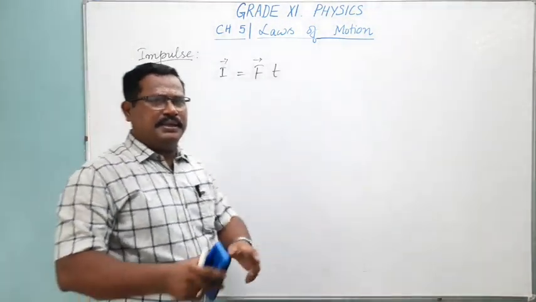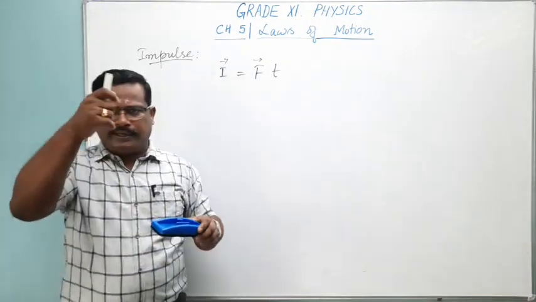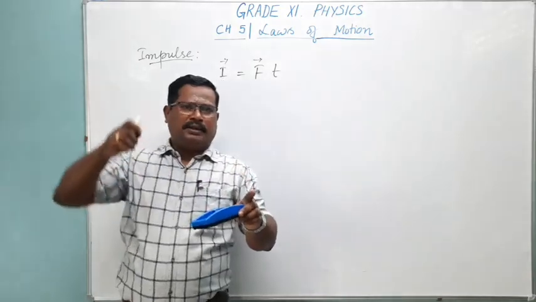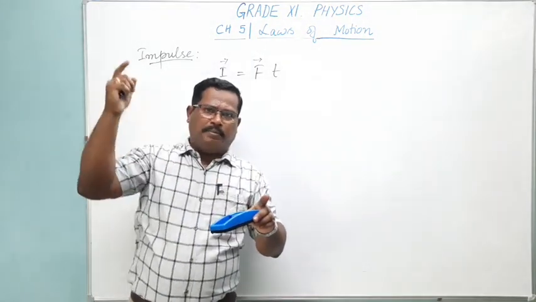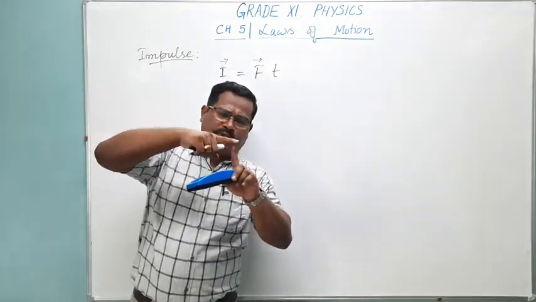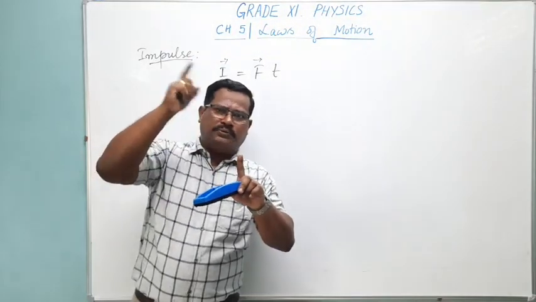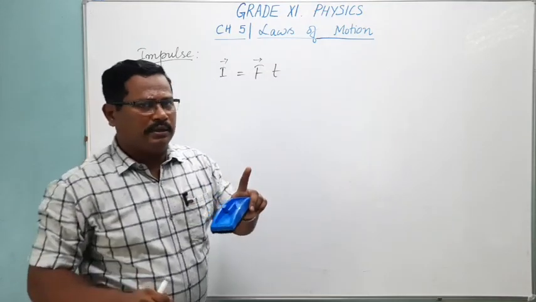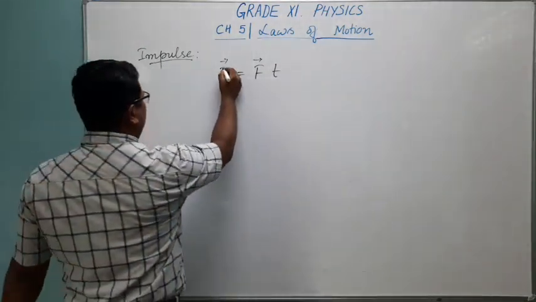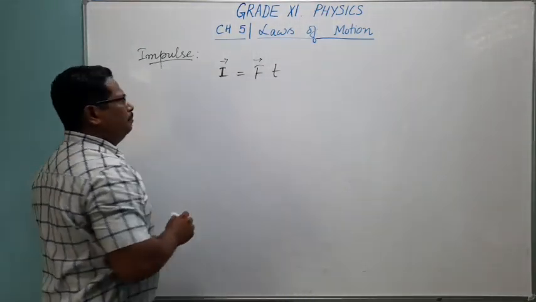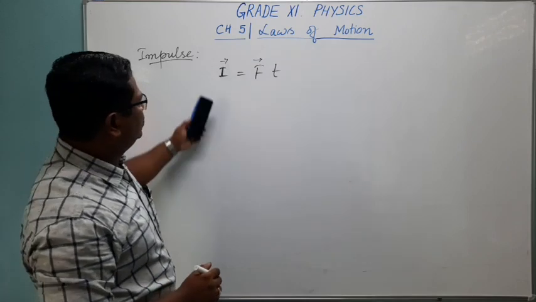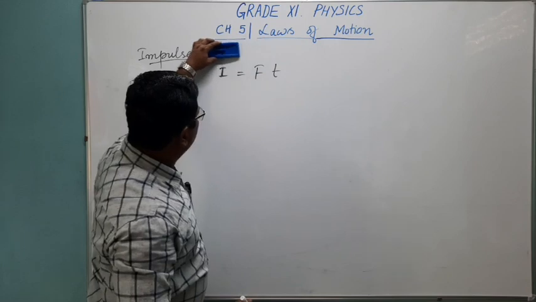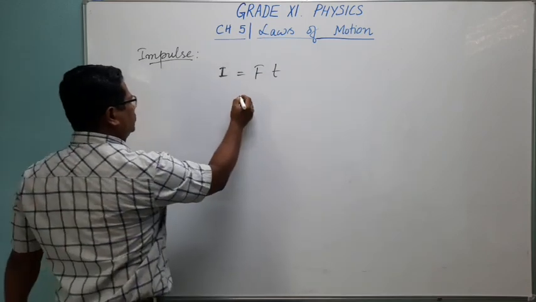Or it can be like this. Suppose a hammer is there in your hand. This is a wooden block. One nail is there. While hitting the nail, the hammer comes in contact with the nail for a short duration of time. But with a large force you will have to hit so that the nail goes inside the wooden block. So in that case also we say that we have applied impulse. A force that acts for a short duration of time, we call impulse, or impulsive force also we can say.